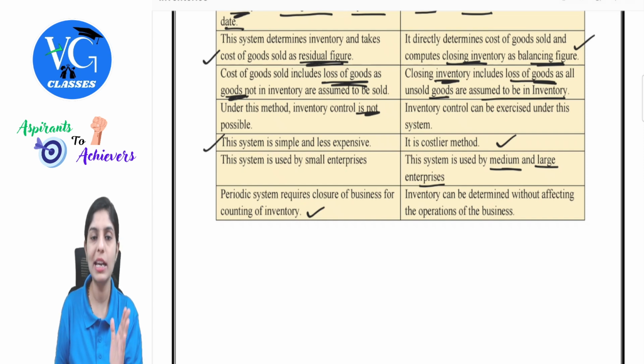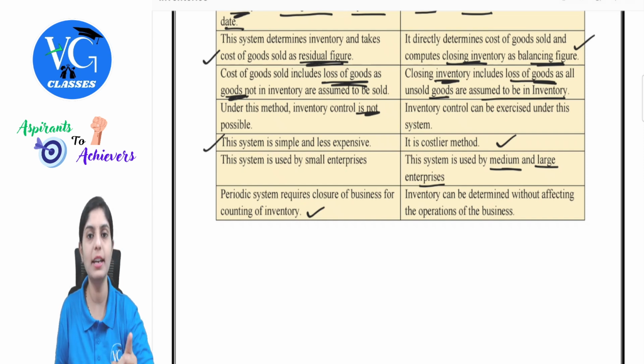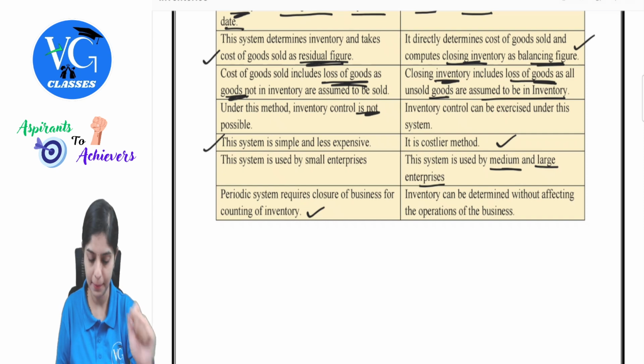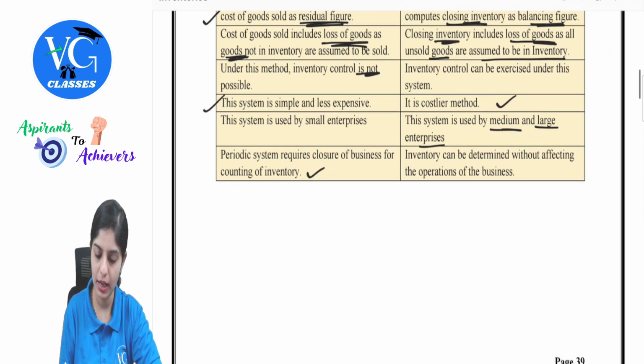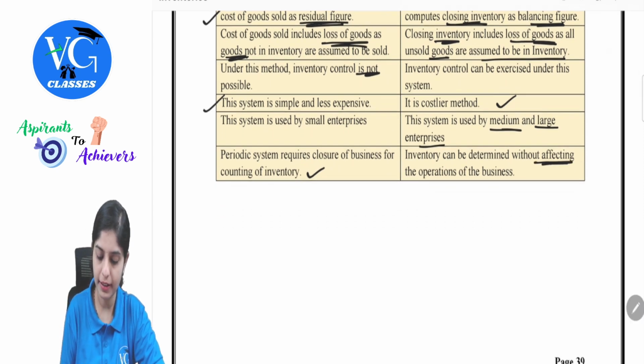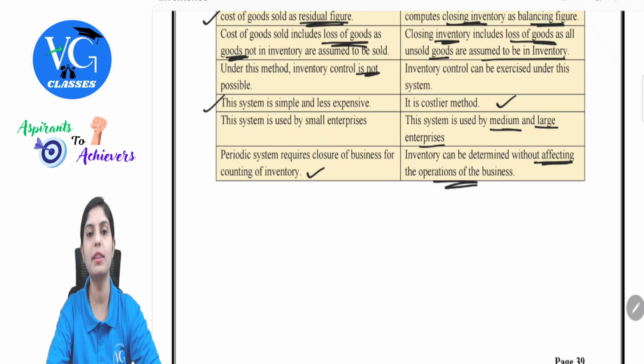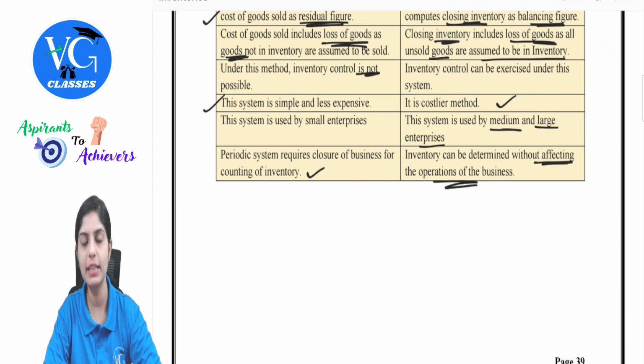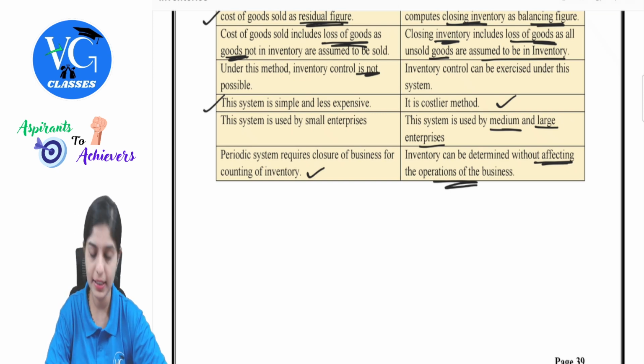So, when periodic inventory counting is happening, it demands closure of business or a pause on that particular day. Whereas under perpetual, it is without affecting the operations of the business because everything is maintained on the system. I hope you got a clear idea about periodic inventory system and perpetual inventory system.